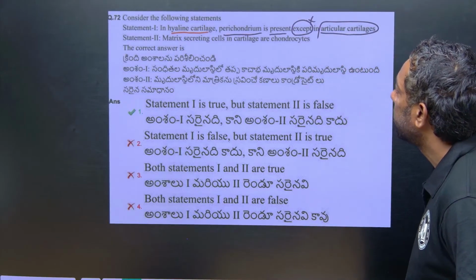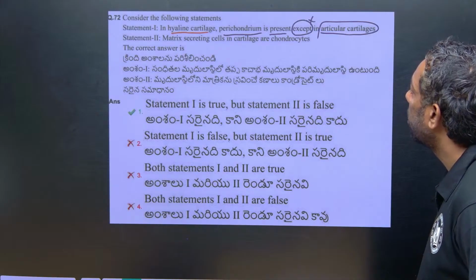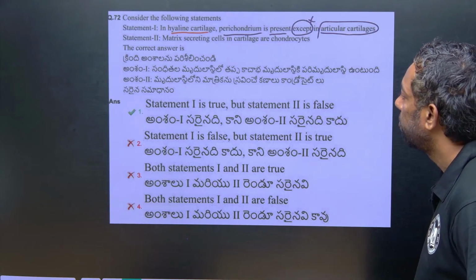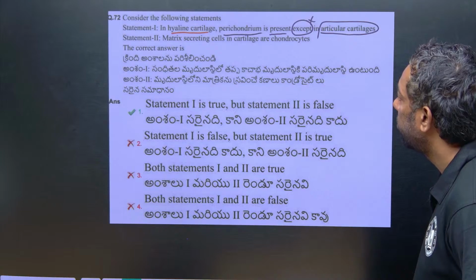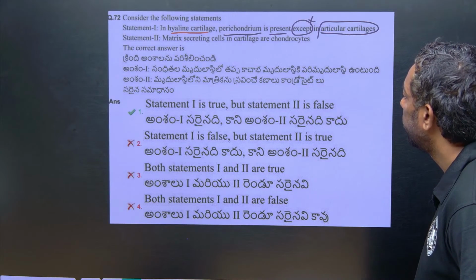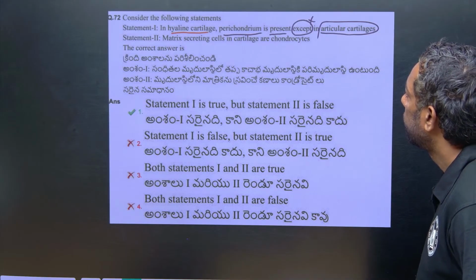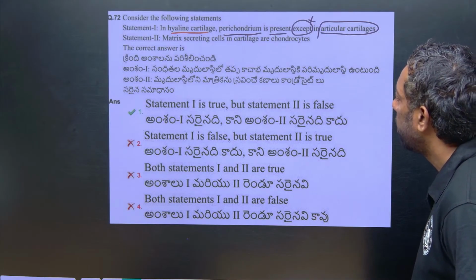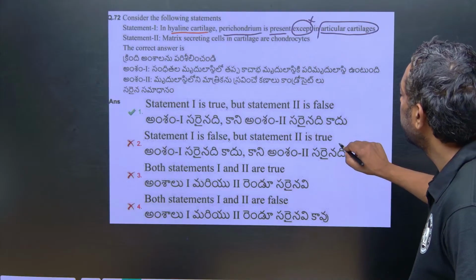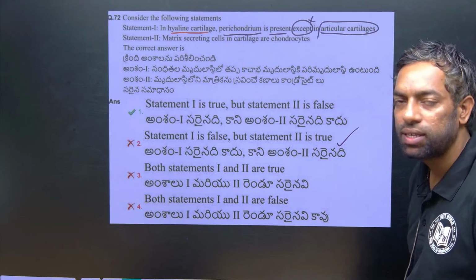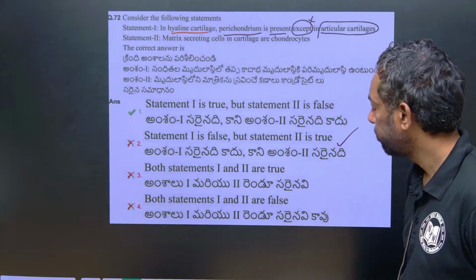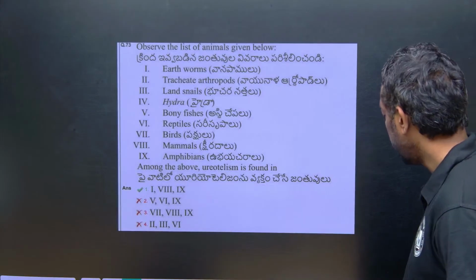The matrix secreting cells in cartilage are chondrocytes, obviously right. Statement 1 is true, but statement 2 is false. No, this key is wrong. Statement 1 is false, but statement 2 is right. Second one is the correct answer. Okay. Next.